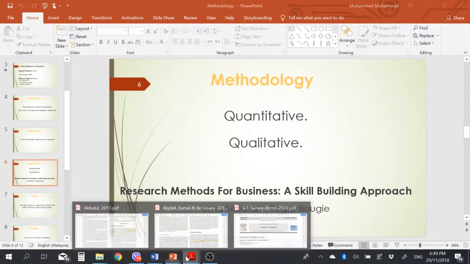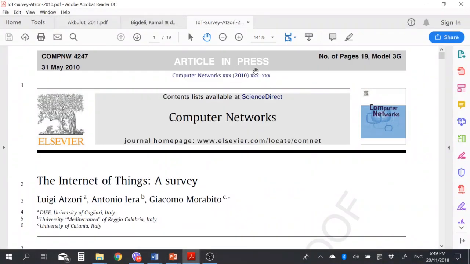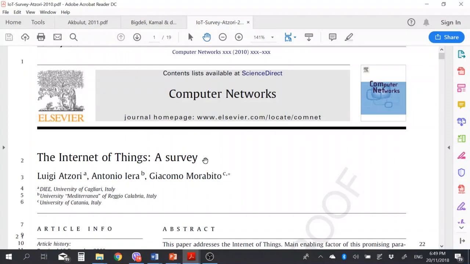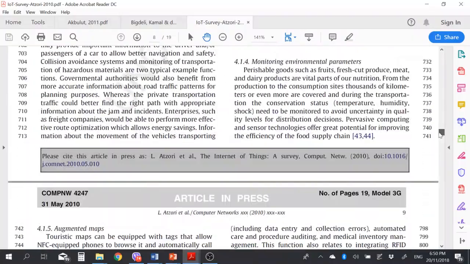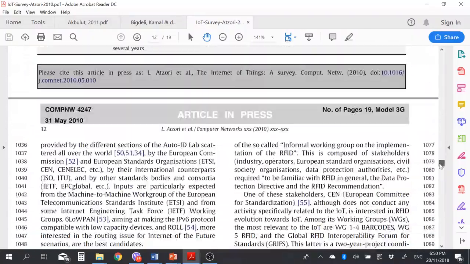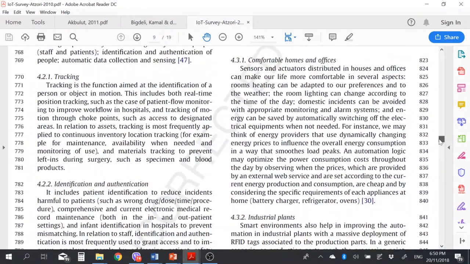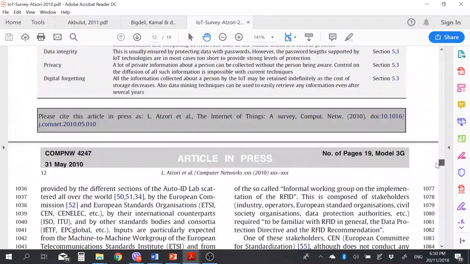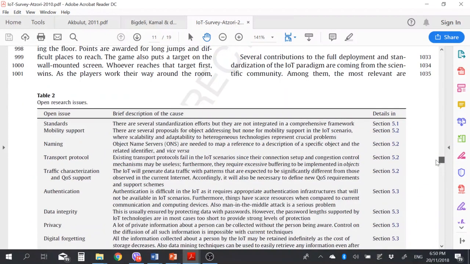If we go back, this is an example from our study. This is a survey paper, or a systematic review paper. So here there is no data. The result is analyzing the previous studies. Okay, so he takes the previous studies and finds the issues, he finds the gap, and he finds the table, like this table, the research issues, and so on. So he just makes a review of the previous research that others did. This is one way of doing the method.